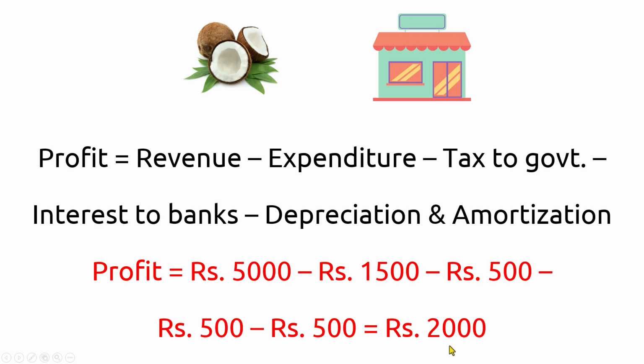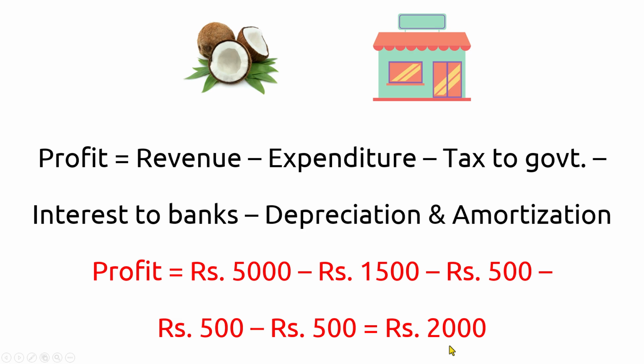Okay. Now, what does the company do with this 2,000 rupees? This 2,000 rupees belongs entirely to the stockholders or owners of the company. Who are the owners of the company?